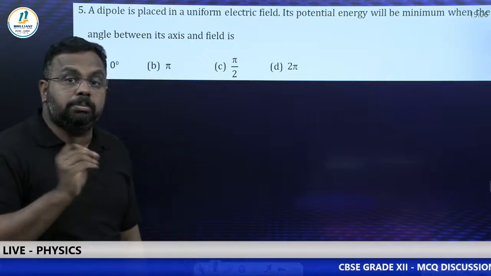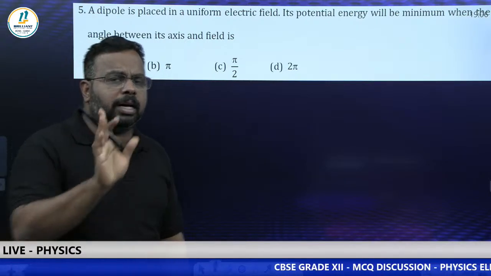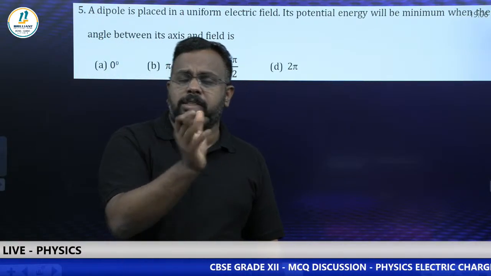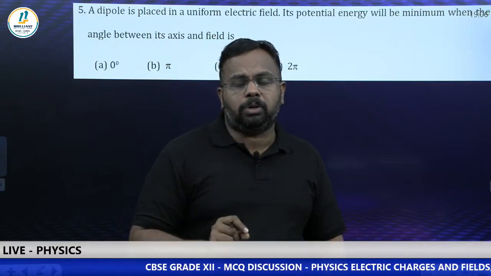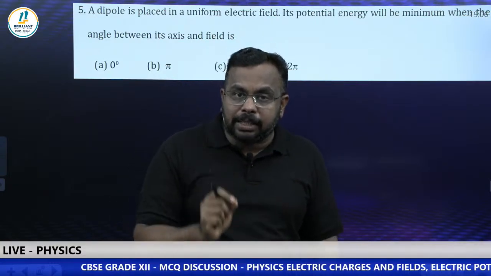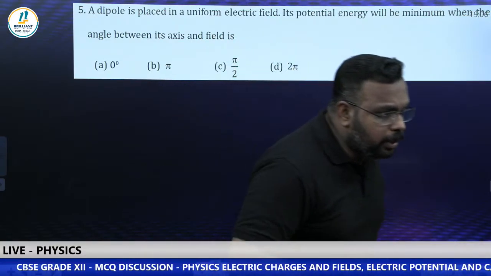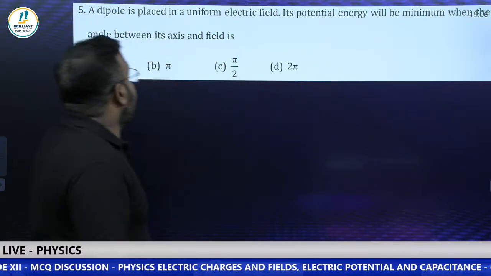Potential of a dipole is minimum potential. Do you remember the idea of stable equilibrium position and unstable equilibrium position? That's very important, not only in electrostatics, in magnetism also you can see the same. Comment your answers quickly. Right, let's check.